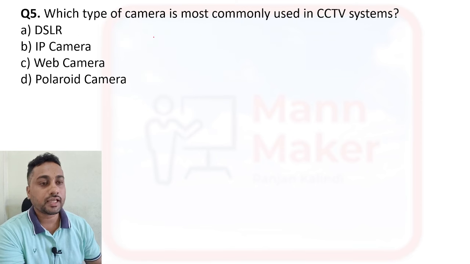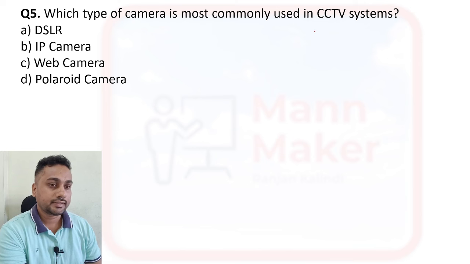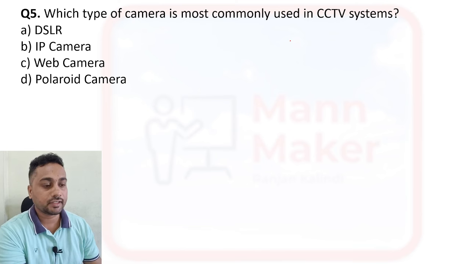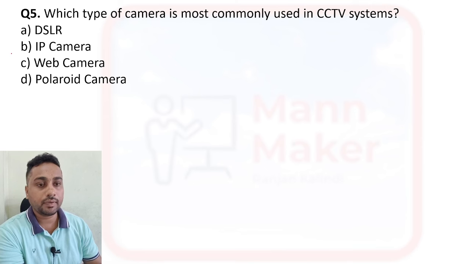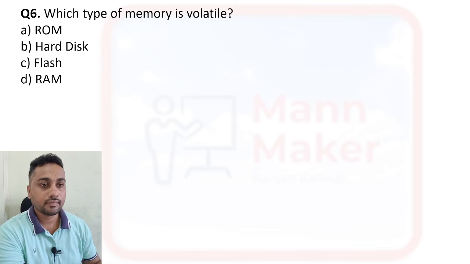Okay. Which type of camera is commonly used in a CCTV system? So basically, for a CCTV system, we are using an IP camera for remote monitoring or monitoring over a network. So we are using an IP camera basically in a CCTV system. Okay.